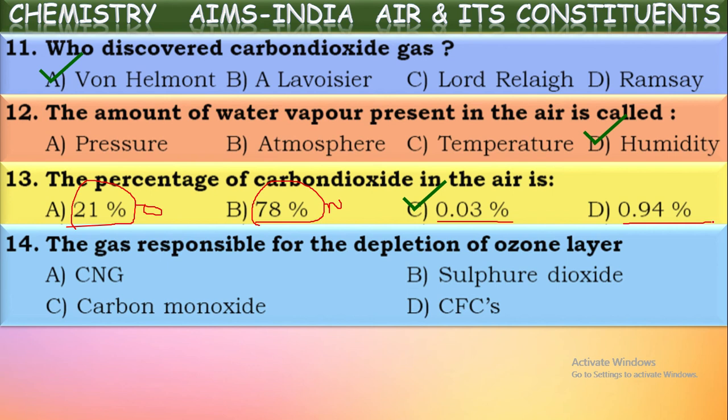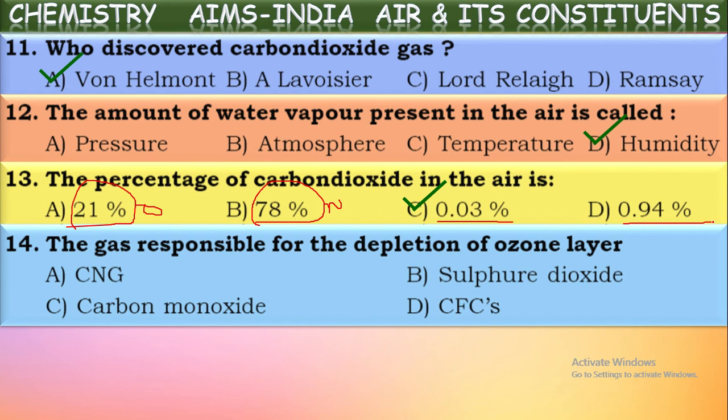But it is not happening because the ozone layer filters these harmful radiations. It will reflect back these harmful radiations and allow only the radiation which is harmless to us to reach the surface, so we are able to survive. So that is the major importance of the ozone layer.